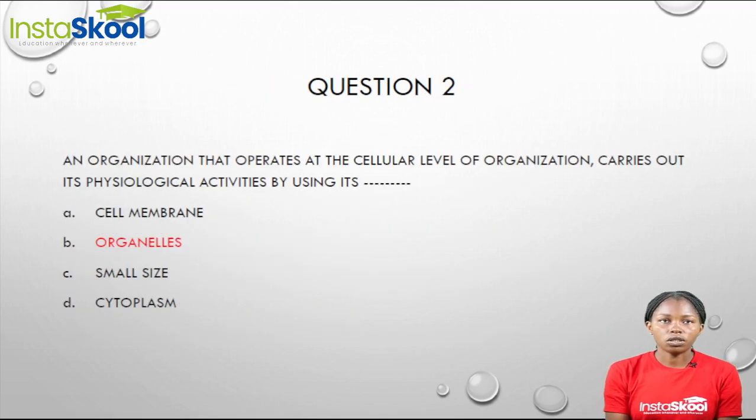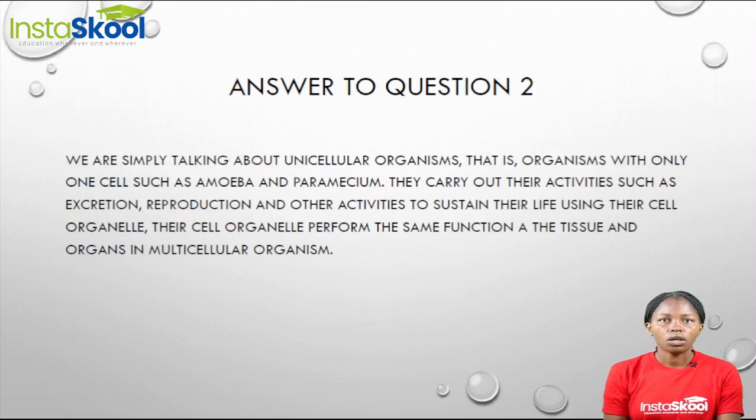Moving on to question 2. Our question 2 says, an organism that operates at the cellular level of organization carries out its physiological activities by using its dash. When we talk about an organism that operates at the cellular level of organization, we are referring to unicellular organisms, that is, organisms that have just one cell that helps them to carry out their activities such as excretion, reproduction, and other activities that help to sustain their lives.